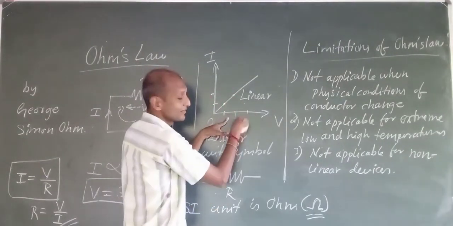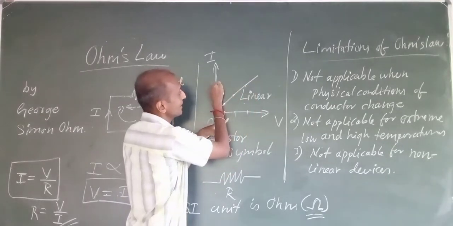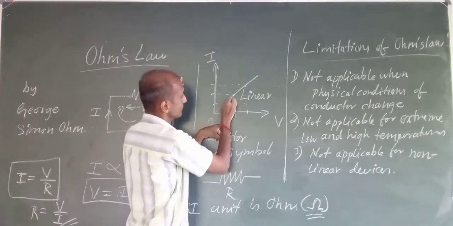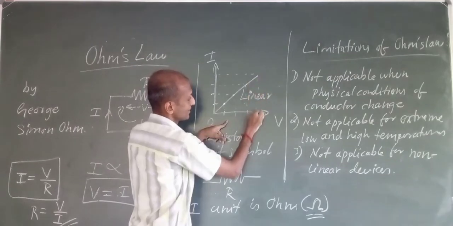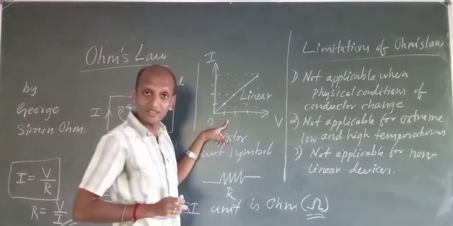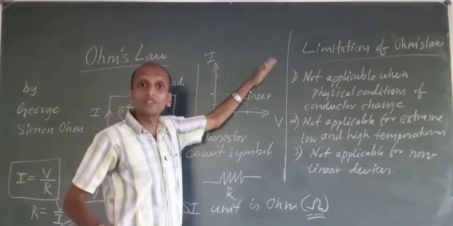If I increase voltage further to this value, current will be this much. If voltage is this much, then current will be this much. So likewise we have a straight line.